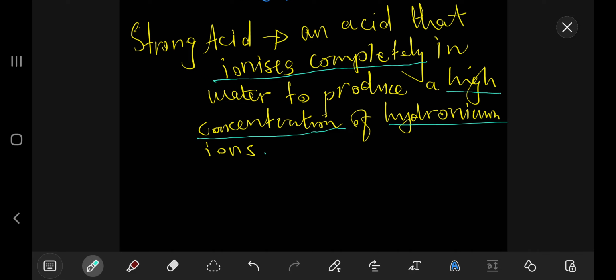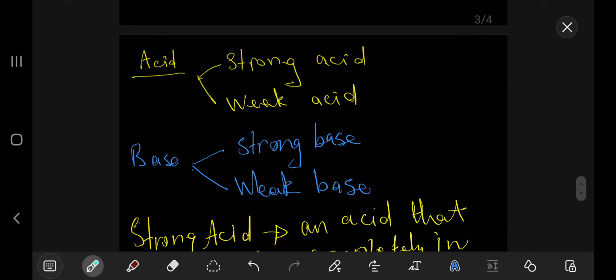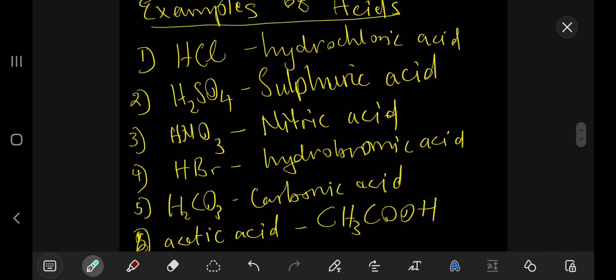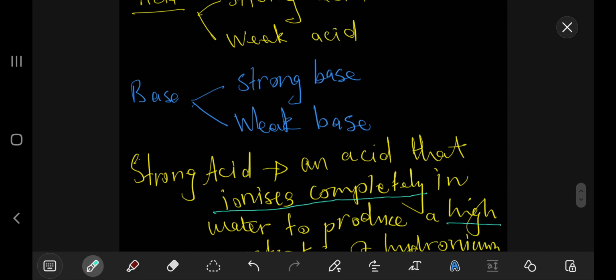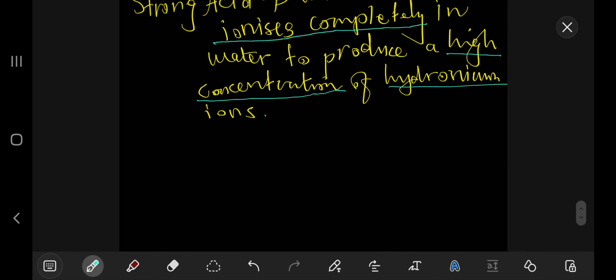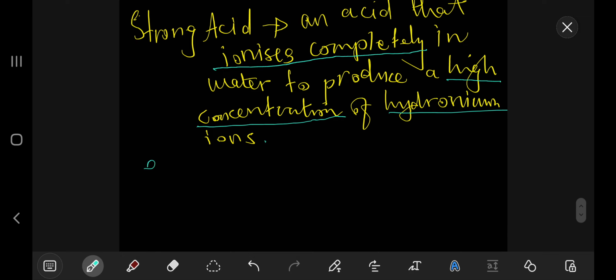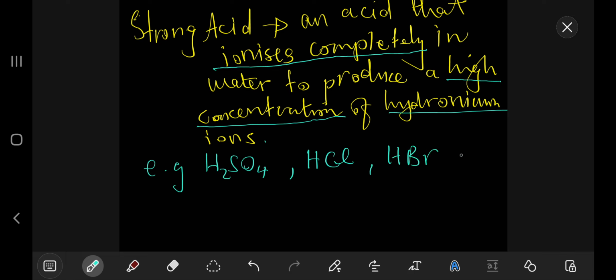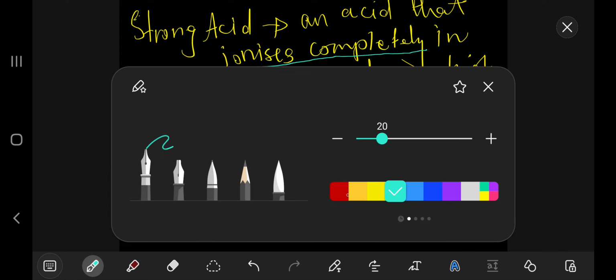And examples of strong acids, we have hydrochloric acid, a strong acid, sulfuric acid, a strong acid, hydrogen bromide, which is hydrobromic acid, a strong acid, right? Okay, and these are only 3 examples. Sulfuric acid, strong acid, hydrogen chloride, a strong acid, HBr is a strong acid, and so on. Right? Okay, so what about a weak acid?